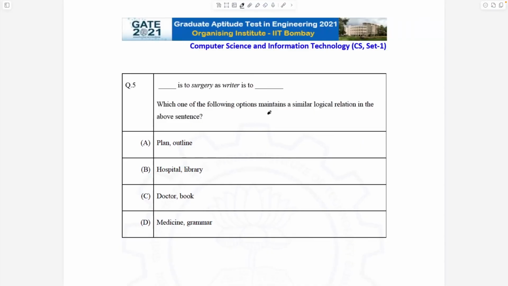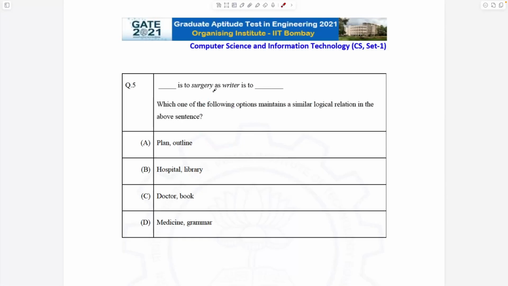The question states that blank is to surgery as writer is to blank. Which one of the following options maintains a similar logical relation to the above sentence, right? So this blank's relation to surgery must be the same as this writer's relation to this blank, right? That is what we have to do. Let's take the options and apply them to the sentence and then see which one fits.